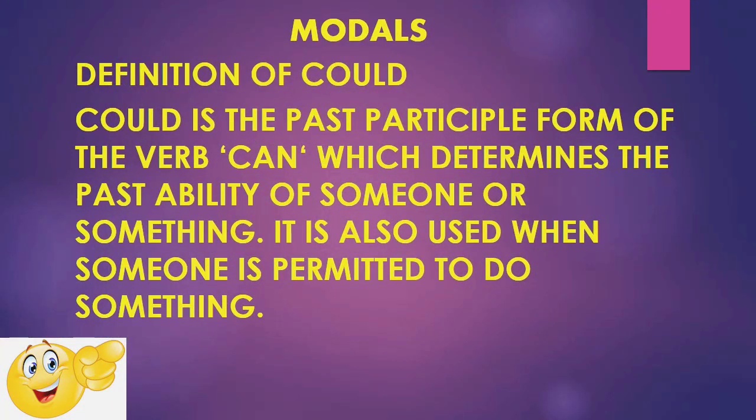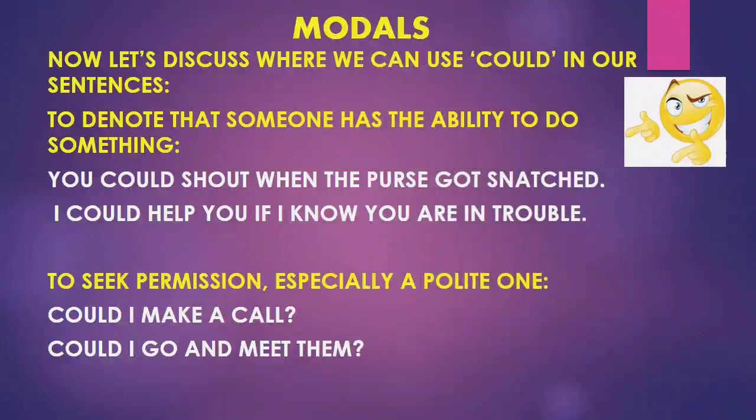Now the definition of could. Could is the past participle form of the verb can, which determines the past ability of someone or something. It is also used when someone is permitted to do something. So could is the past form of the verb. Let's discuss where we can use could in our sentences. To denote that someone has the ability to do something in the past: you could shout when the purse got snatched, means something which had happened in the past. I could help you if I knew you were in trouble, means something which had happened in the past.